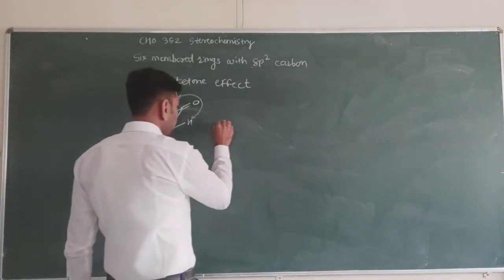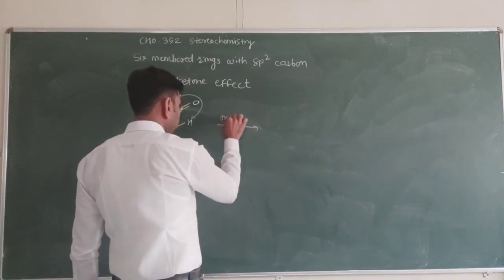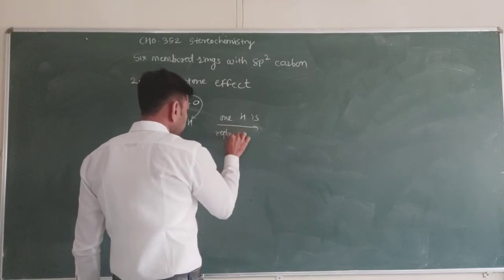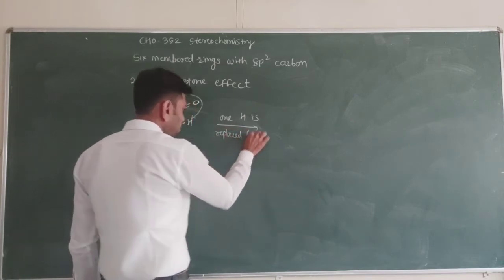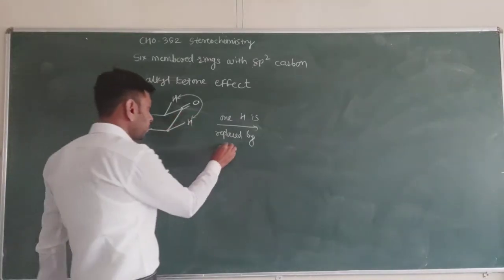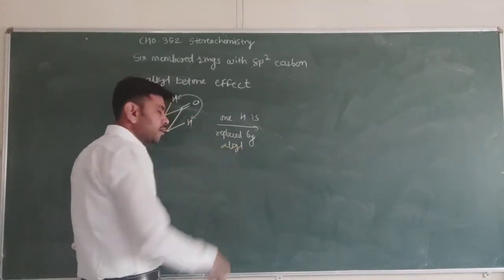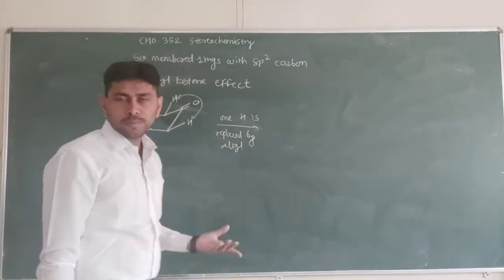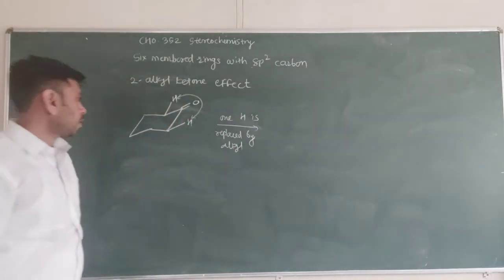But if, instead of that, one of the hydrogens is replaced by an alkyl group, a bulky alkyl group, suppose ethyl, methyl, propyl, n-butyl, isobutyl.